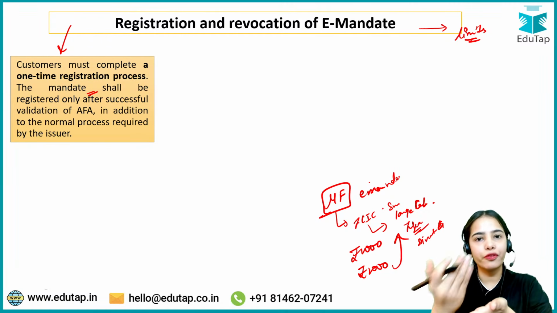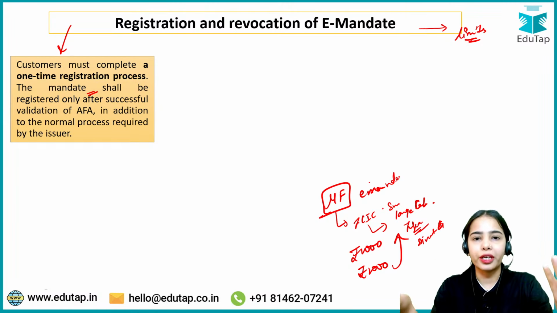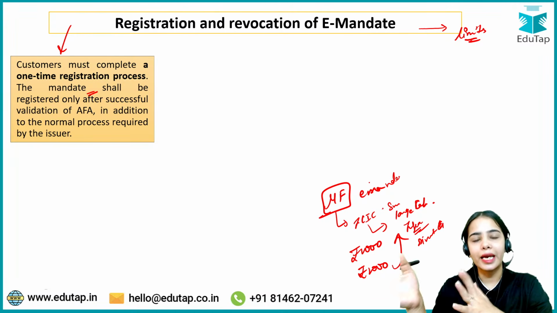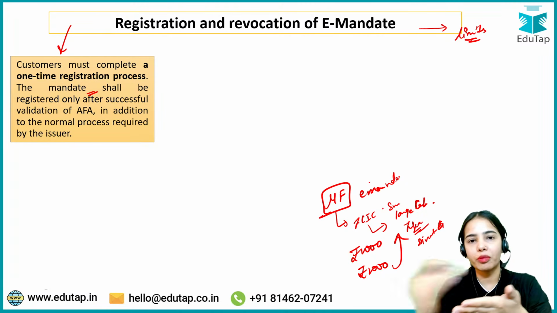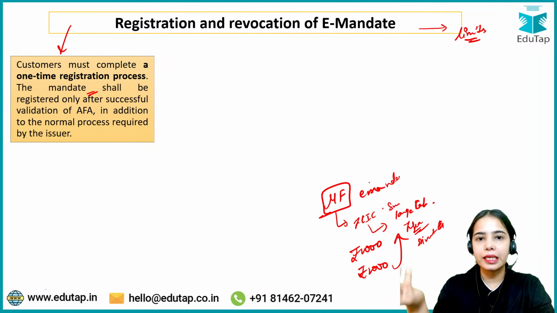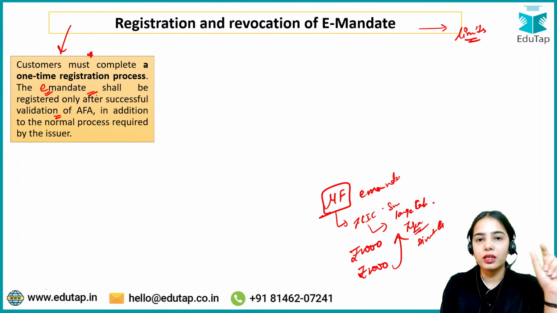So you want to send the investment amount every week. Now, because you tend to forget, I tend to forget, whenever I have to invest somewhere for a longer period of time on a weekly or monthly basis, the e-mandate, the electronic mandate, is the thing that we use, right? So in that, we have to do a one-time registration process.